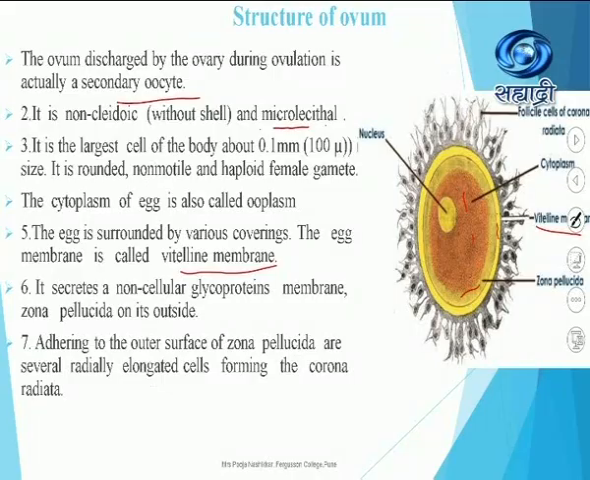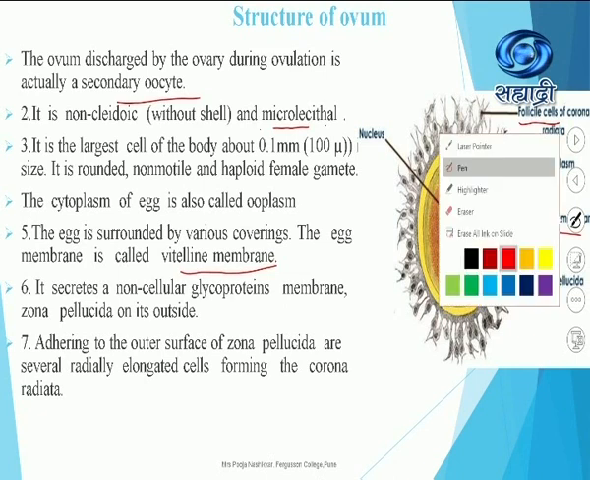Adhering to the surface of zona pellucida are several radially elongated cells forming the corona radiata. See student, here you are getting the outer layer. See the follicle cells of the corona radiata, how exactly those cells are arranged over there. So, hope student you understand till here what exactly is the structure of the female gamete, that is, the secondary oocyte, how